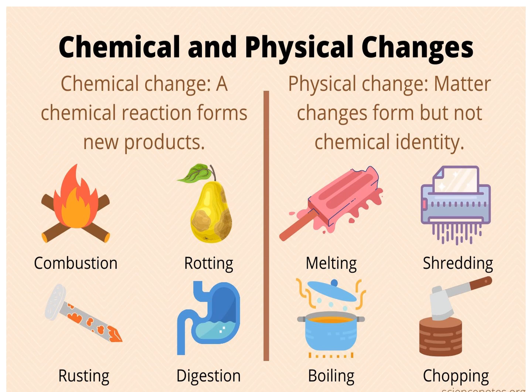The second one is rotting of fruit. Once the fruit has rotted, it cannot be changed back into a fresh fruit. That's why rotting of fruit is also a chemical change because it is a permanent change. The third one is rusting of iron nail. Once the iron nail is rusted, it cannot be changed back into a brand new iron nail. It's a permanent change. And the fourth one is digestion of food in our stomach.